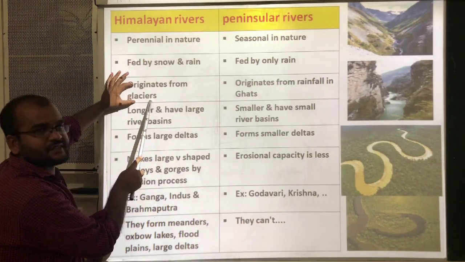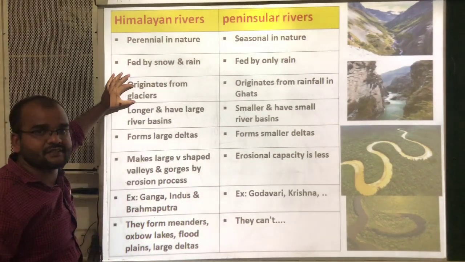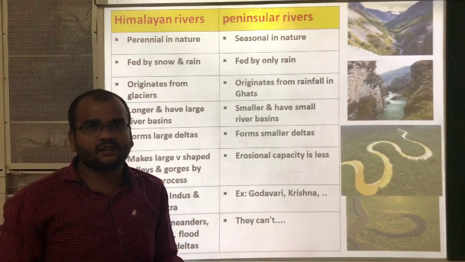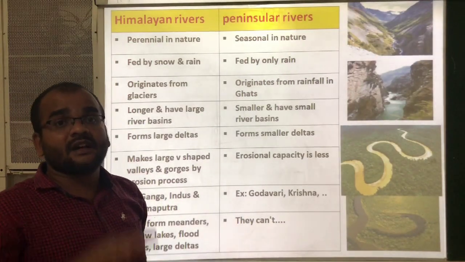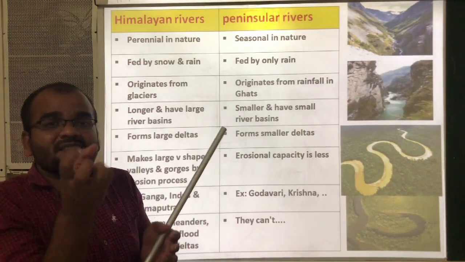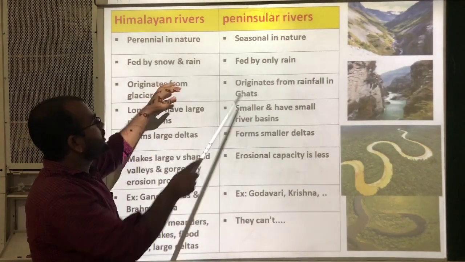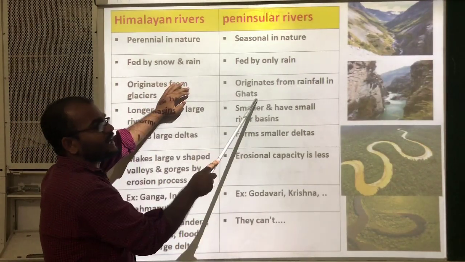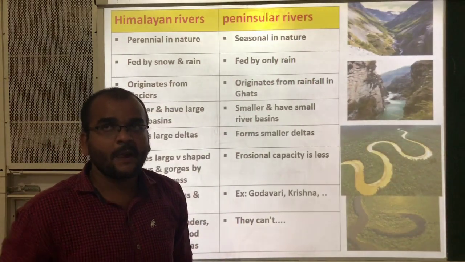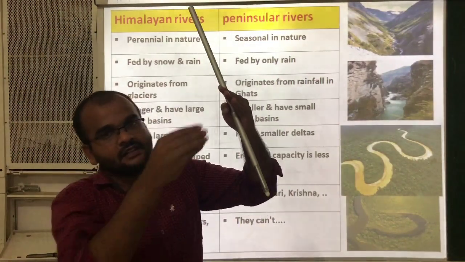Originates from glaciers. These Himalayan rivers originate from glaciers. Glaciers means snow mountains. We can call it a snow mountain or river of ice. That means if the river water freezes, then it converts into a glacier. And peninsular rivers originate from rainfall in the Ghats, meaning Western Ghats and Eastern Ghats, especially the Western Ghats. Because of rainfall on the Western Ghats, some rivers will flow.